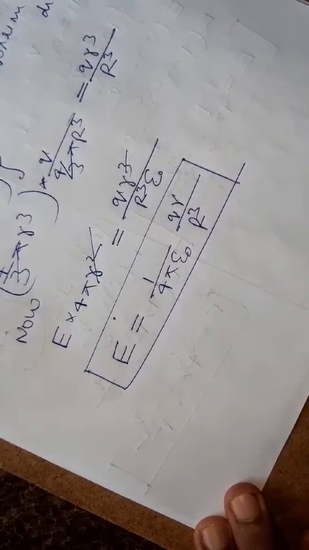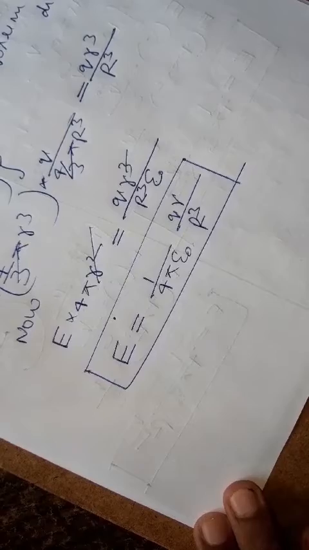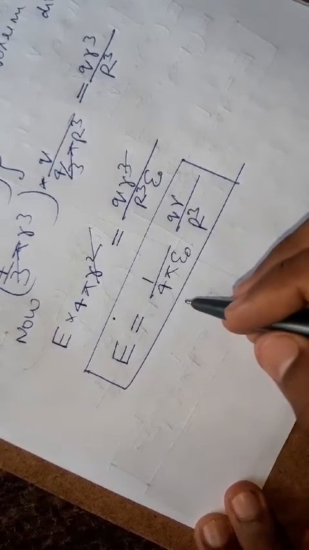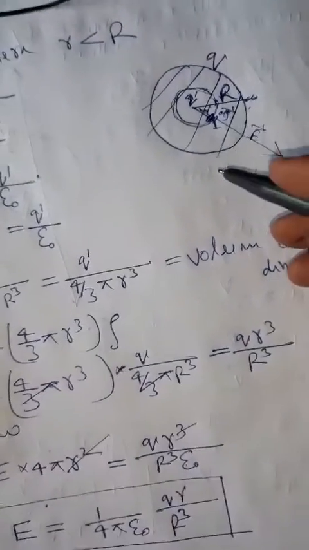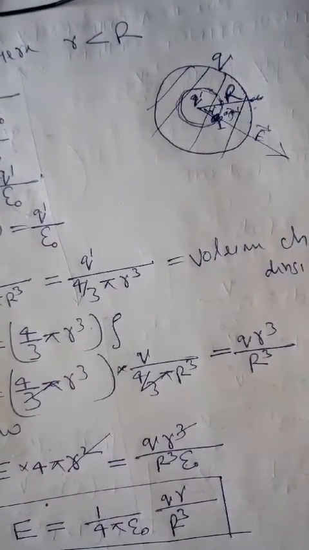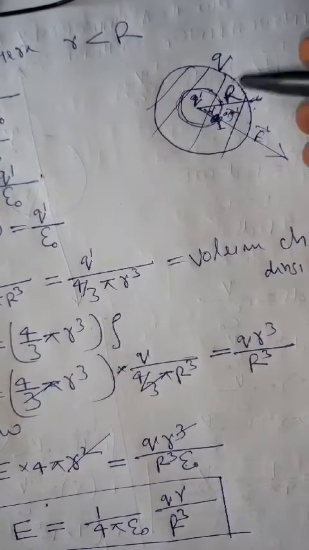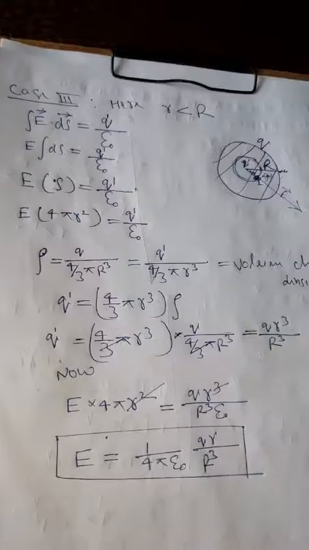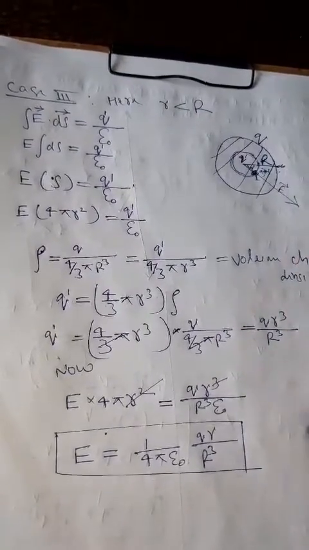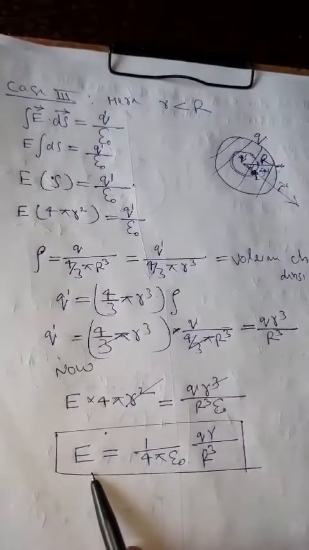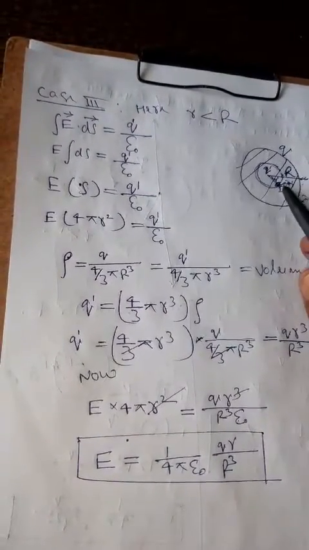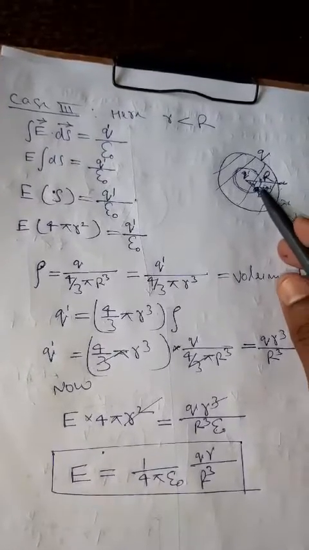This is the complete value of the electric field due to this sphere. This is the value of electric field intensity at the point P which is situated inside this given sphere.